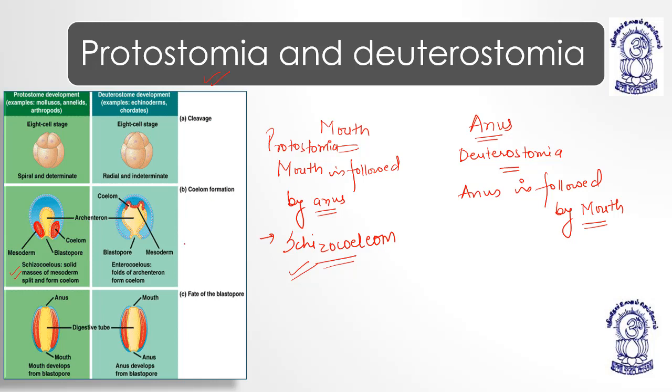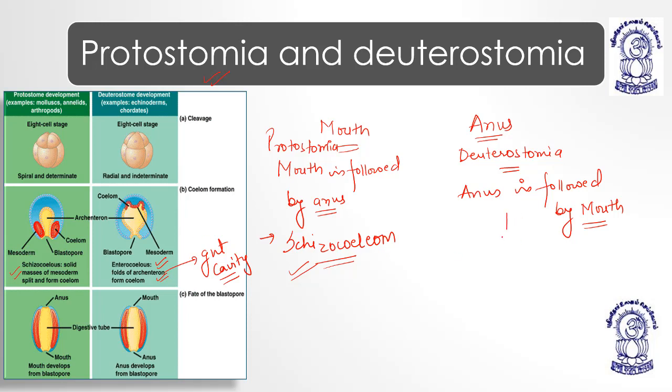In the case of enterocoelom, it is not the mesoderm that forms the coelom. It is the archenteron, also known as the gut cavity. The mesoderm is just a lining all around this gut cavity.